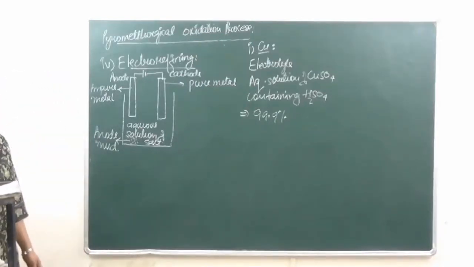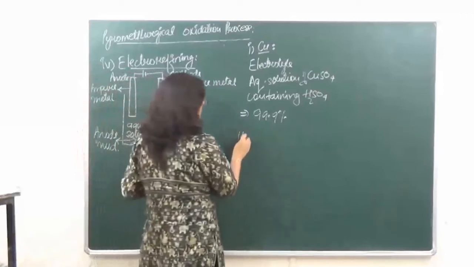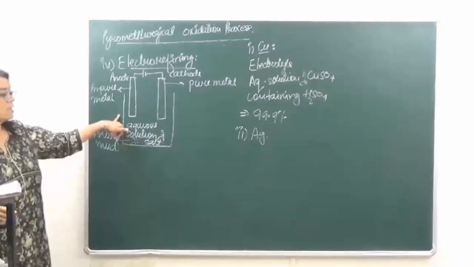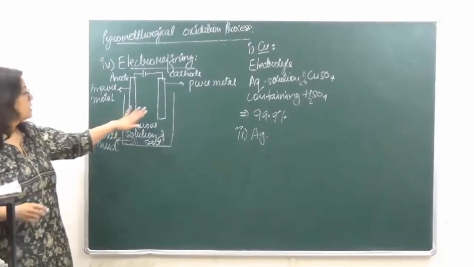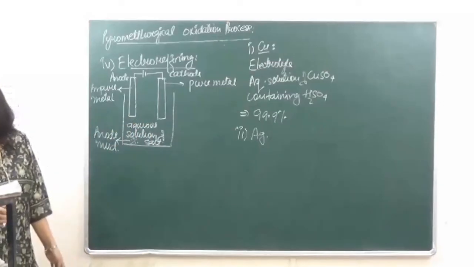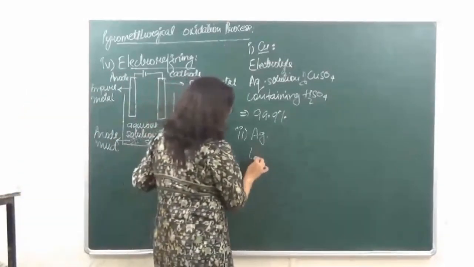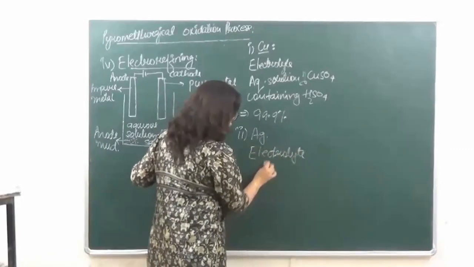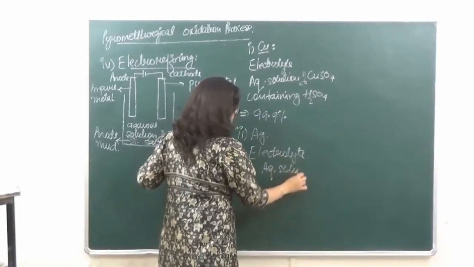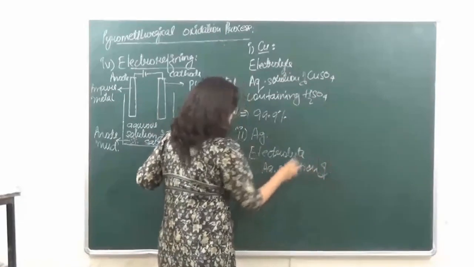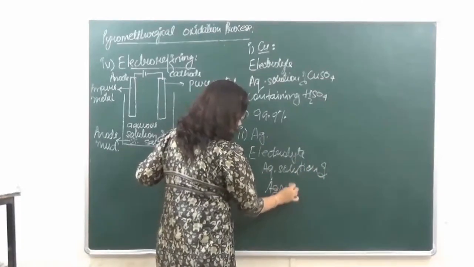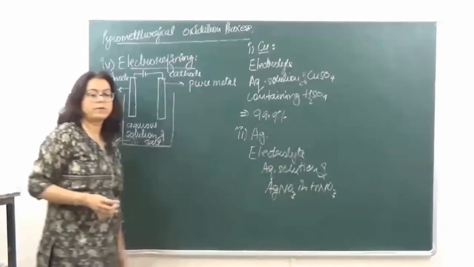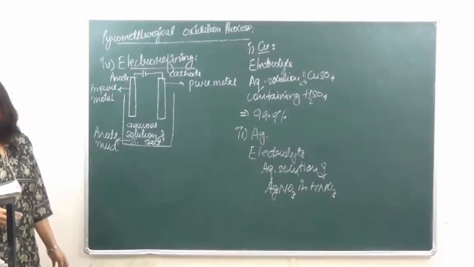In a similar manner, you can also do purification of silver. In purification of silver, impure silver will be taken as the anode. ठीक है? Pure silver will be taken as the cathode, and the electrolyte over here is an aqueous solution of AgNO3 in HNO3. ठीक है? And lead can also be done over here.